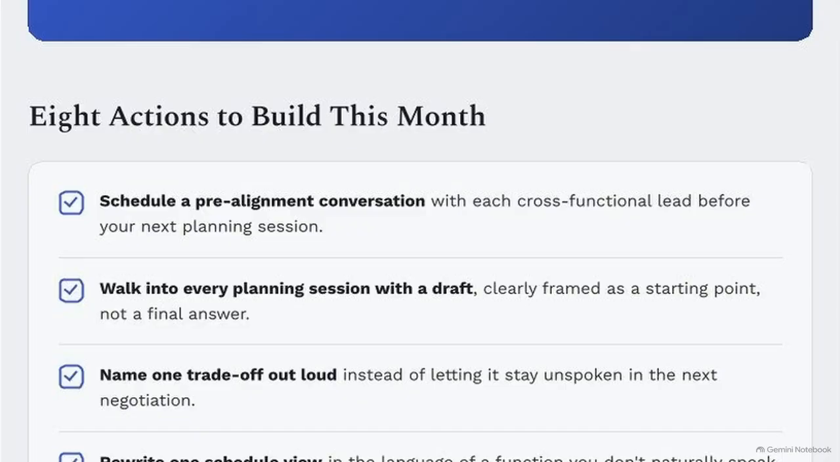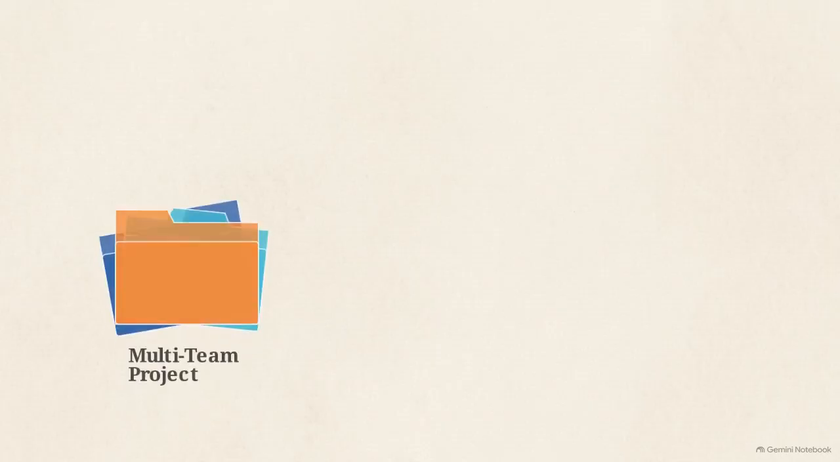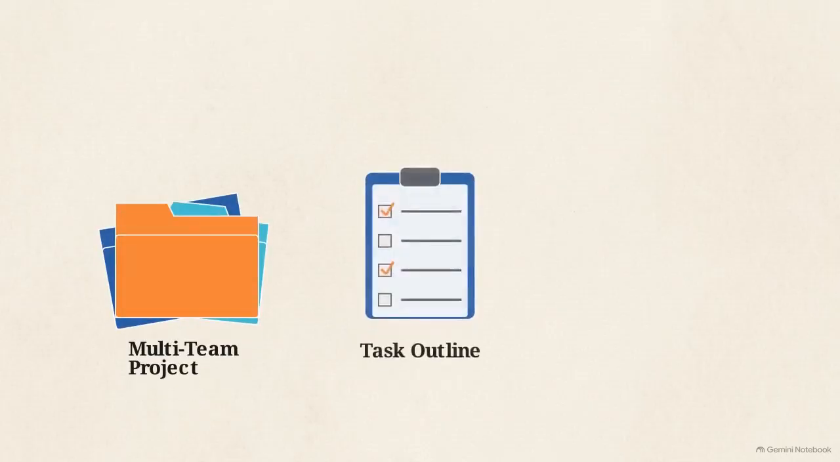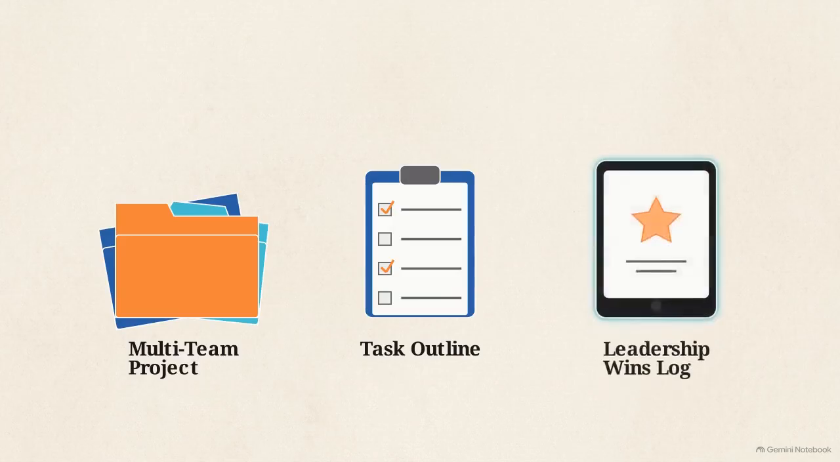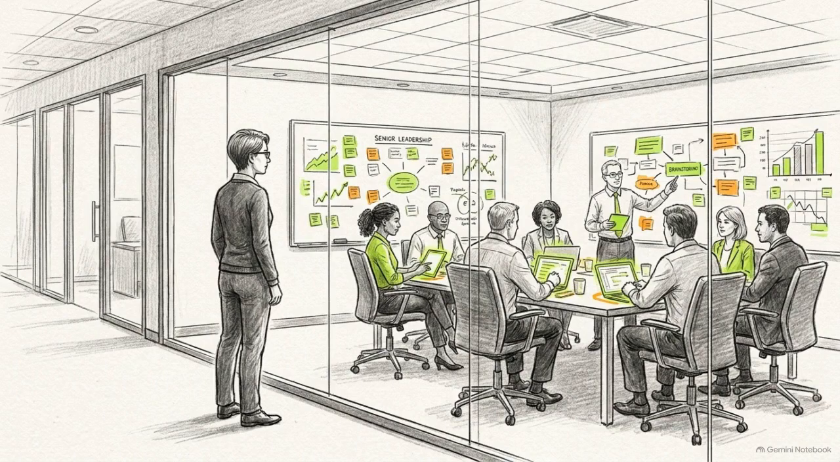The cross-functional alignment plan provides a framework to use your next planning meeting as a leadership demonstration. To follow this process, you will need 3 things: an upcoming multi-team project, a rough outline of the tasks, and a blank digital document to record your wins. Focusing on cross-functional buy-in directly addresses the visibility gap that often keeps high-performing project managers stuck at a career plateau.